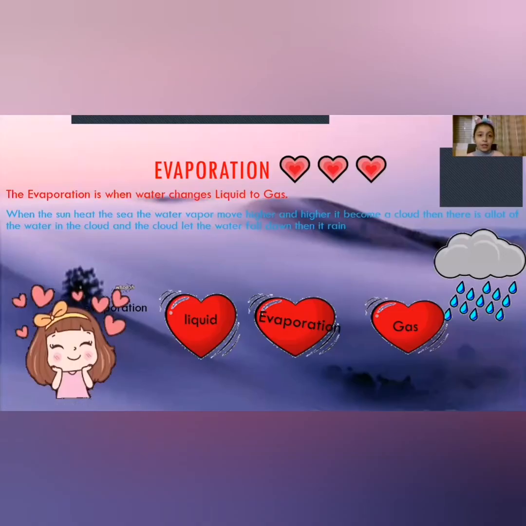Evaporation. Evaporation is when water changes from liquid to gas. When the sun heats the sea, the water vapor moves higher and higher. It becomes a cloud. Then there is a lot of water in the cloud, and the cloud lets the water fall down. Then it's rain. So every day remember that evaporation is from liquid to gas.